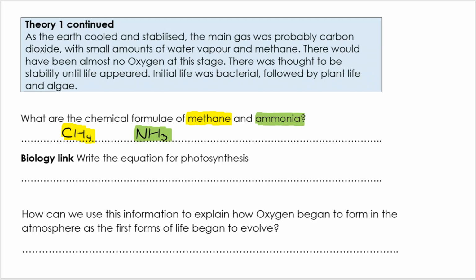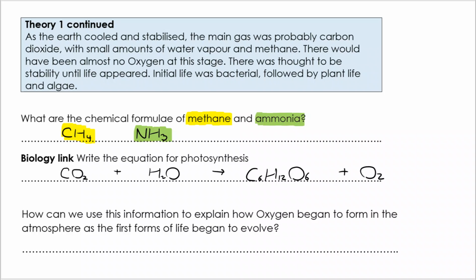We make ammonia in the Haber process. It's a key part of the equilibria topic. In terms of the equation for photosynthesis, you have got to remember that we use CO2 and H2O. And we are making C6H12O6, but we're also making O2. I then need to balance it.